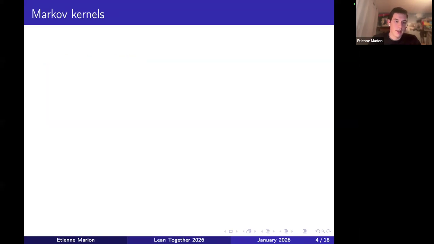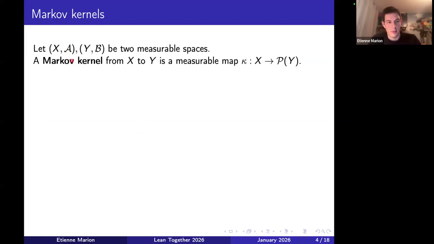So Markov kernels. I'm taking two measurable spaces x and y, and a Markov kernel from x to y is a measurable map from x to the set of probability measures over y. So you need to put a sigma algebra on this set. I'm not getting into details here because the measurability actually does not cause any issues in the formalization, so I'm basically not going to talk about it. But what you should remember is that it's kind of like a map from x to y, but with a random output, because the output will actually follow the distribution that is the output of kappa.